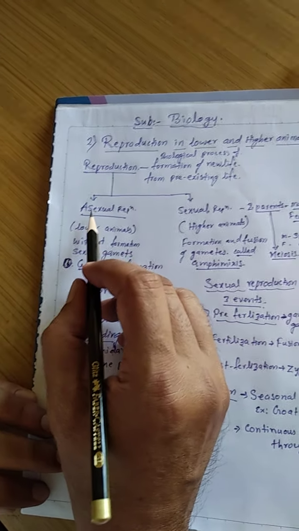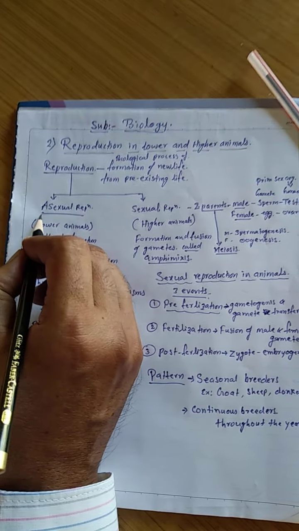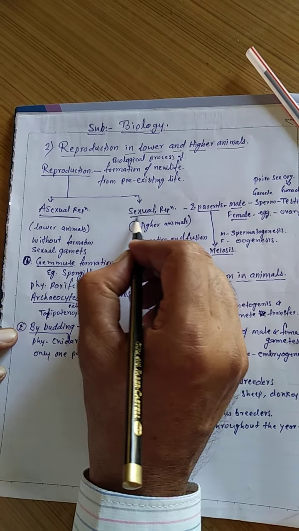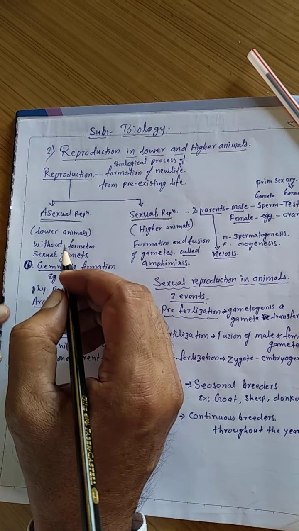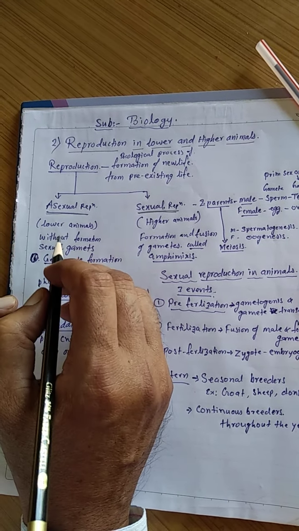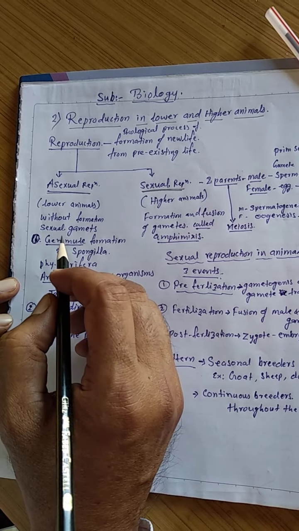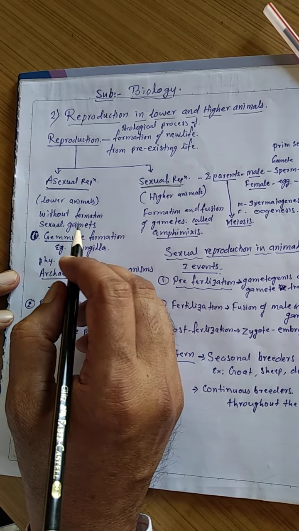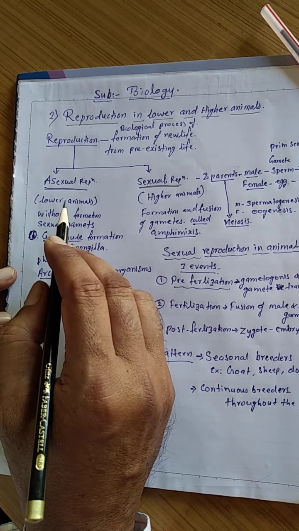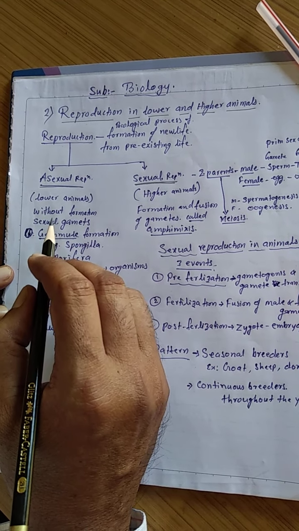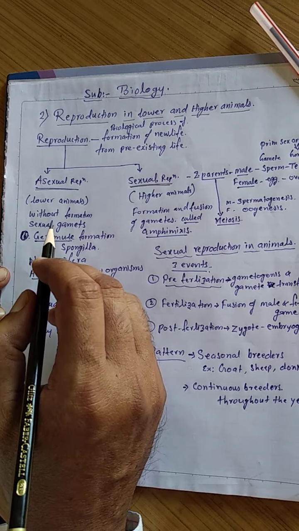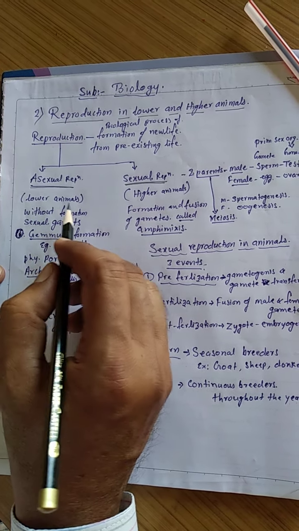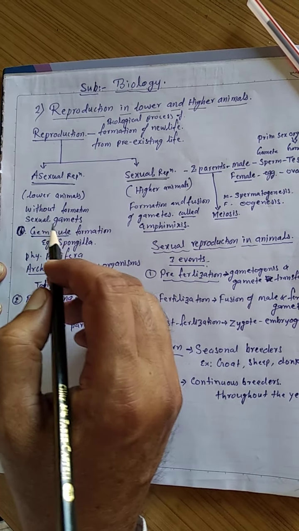Reproduction is mainly divided into two types. The first is asexual reproduction, and the second is sexual reproduction. Asexual reproduction means reproduction without the formation of sexual gametes. 'A' means the absence of sexes, so it is called asexual reproduction. It occurs in lower animals.